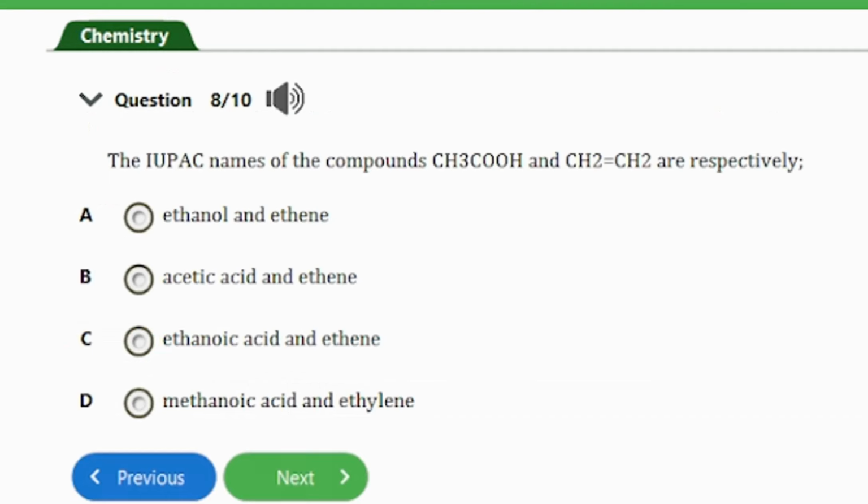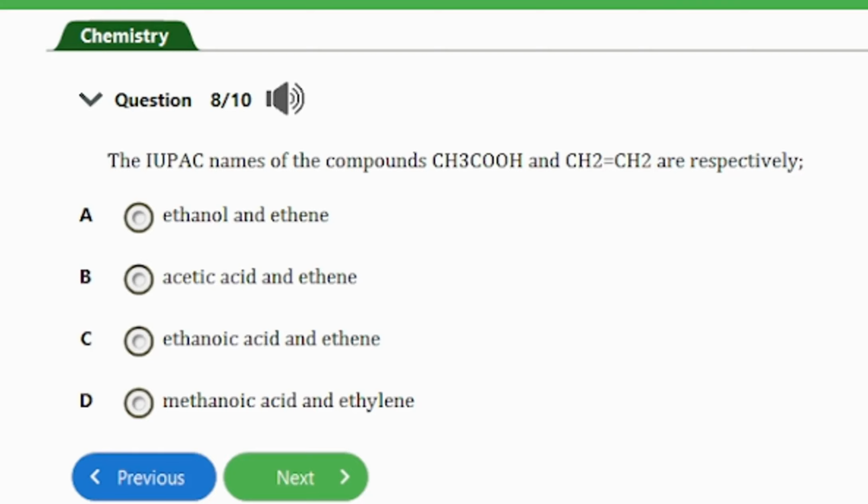Question number 8 says the IUPAC names of the compounds CH3COOH and CH2=CH2 are respectively. All right, we have ethanol and ethene, we have acetic acid and ethene, we have ethanoic acid and ethene, we have methanoic acid and ethylene.